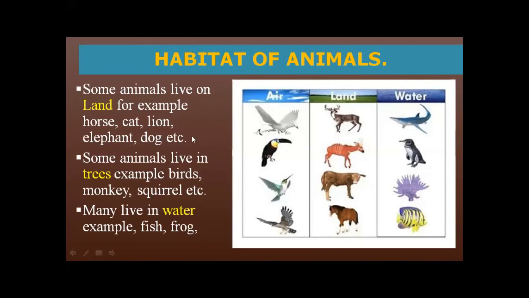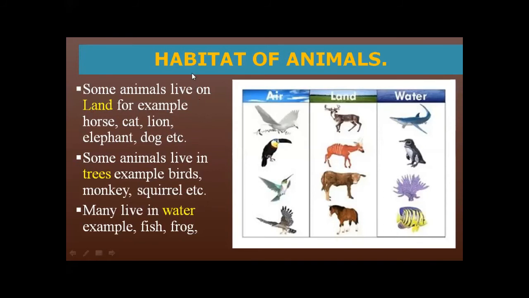And in your book, you have a question on page number 29: where does the lion live, where does the cat live, and where does the giraffe live. So, the lion lives in the forest, the cat lives around your home, and the giraffe also lives in the forest. Okay, as you have a question in your book about what they eat, you will fill it in yourself.